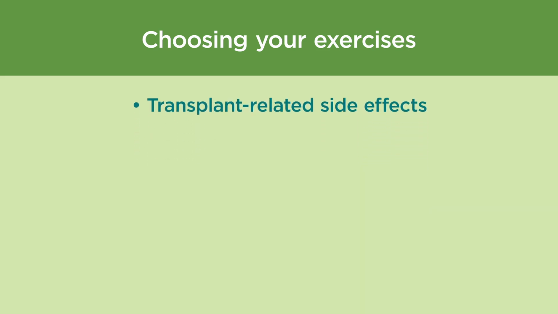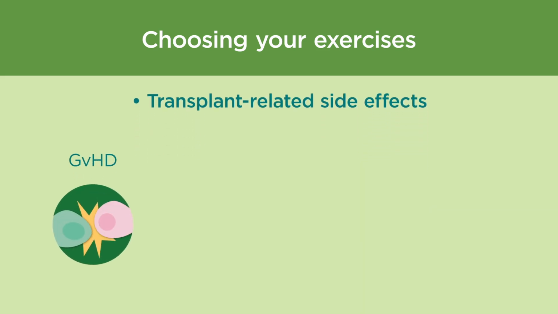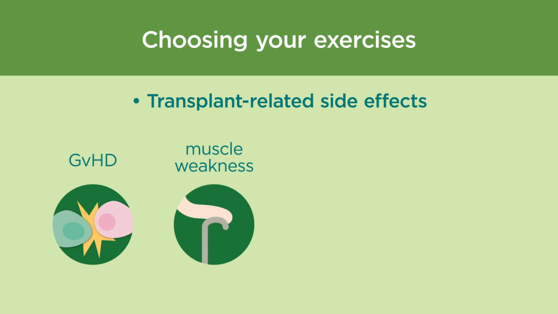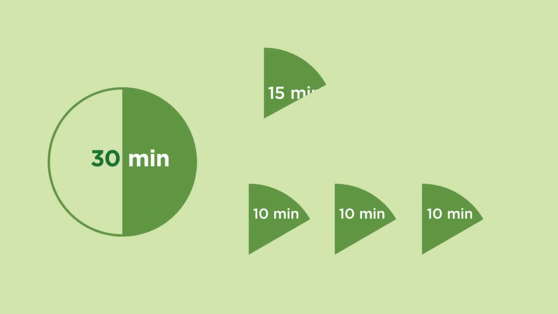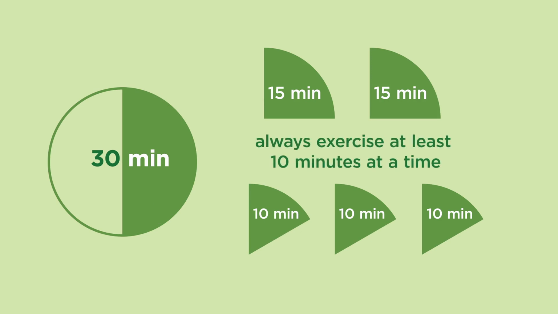Side effects that can affect exercise are graft versus host disease, also known as GVHD, muscle weakness from steroids, numbness or pain in your feet, and a low hemoglobin or platelet count. Exercise can be done in short intervals, such as for 10 minutes 3 times a day or 15 minutes twice a day, but it should always be at least 10 minutes at a time.